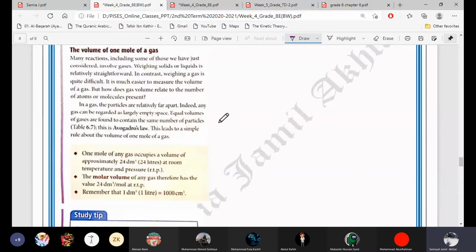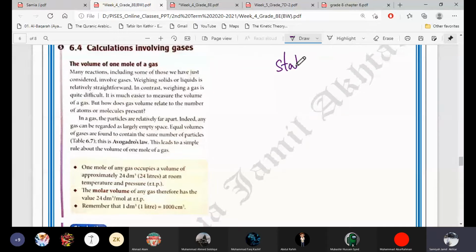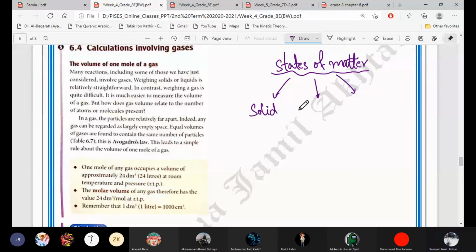Okay, so molar volume, you know about the molar volume, the formula and everything, right? Yes, ma'am. Okay, I'll just write it here or just ask you a few questions. What are the 3 states of matter? Solid, liquid, and gas. Okay, I will just revise it very quickly.